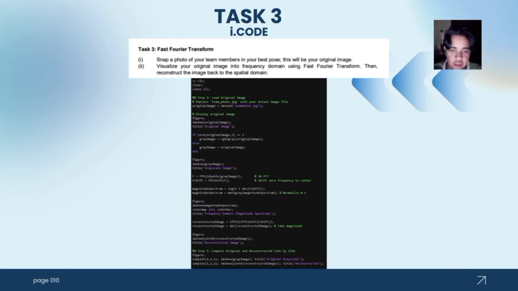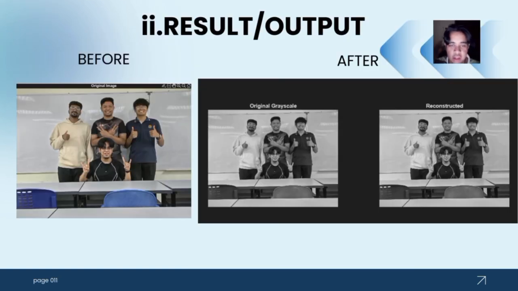For the coding, as shown below, this is our code for our group project. Here is the result from the code after execution. Here is before and this is after. After execution, we get the original, grayscale and reconstructed images.